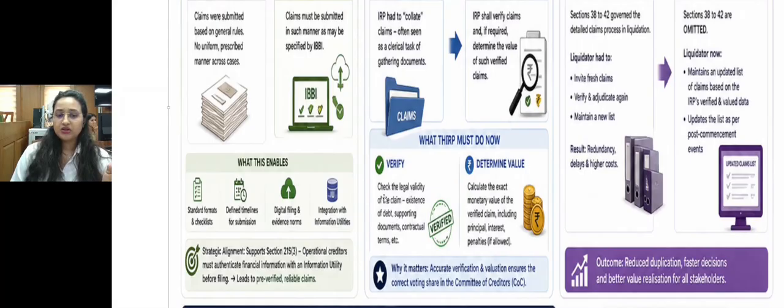Check what the IRP must do now: check the legal validity of the claim, existence of debt and supporting documents, contractual terms, etc., and calculate the exact monetary value of the verified claim, including principal, interest, and penalty if allowed.